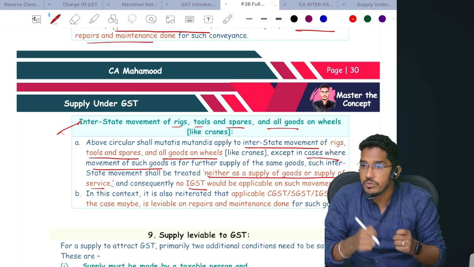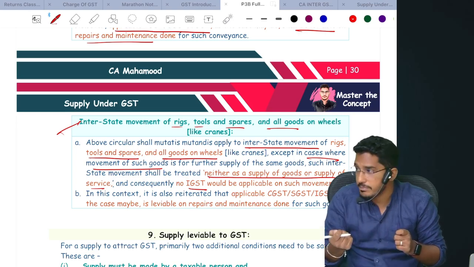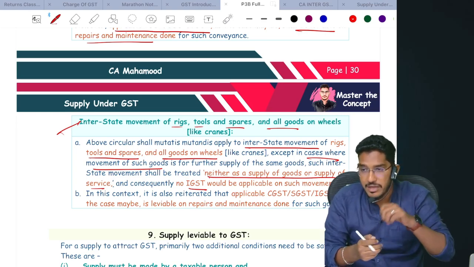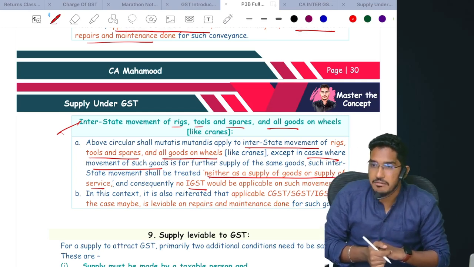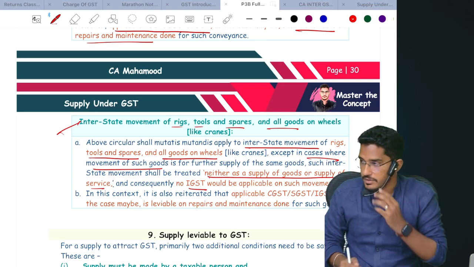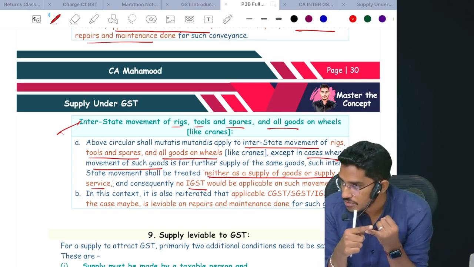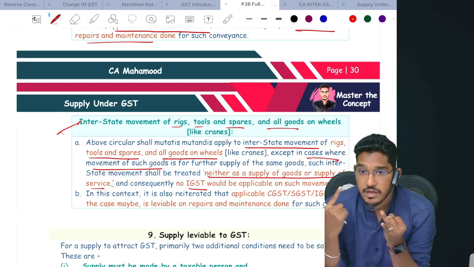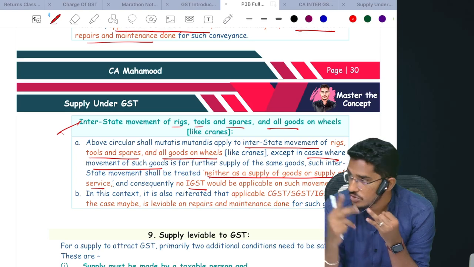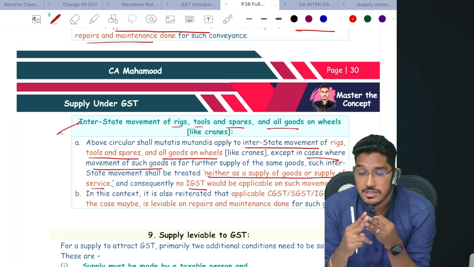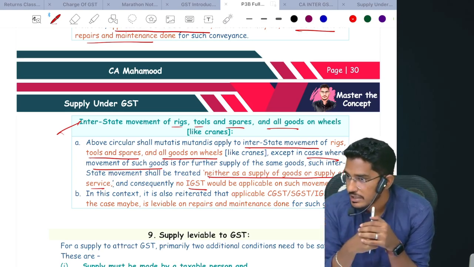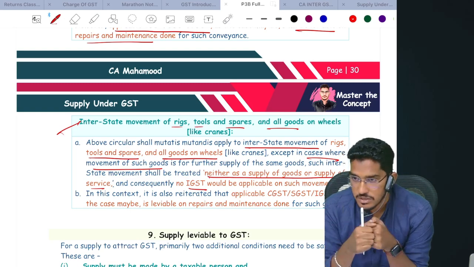However, if you are moving it for repairs, or if you are moving it for renting purposes, on that rental, on that repair, you can collect GST, but not on the entire value of that conveyance. Understood? So this is regarding non-supply. We have covered non-supply. Rule 3, 6 paragraphs we have covered. We have covered non-supplies under notification, 2 activities we have covered. We have covered non-supplies under circular. Here also 2 activities we have covered. Understood? Shall I proceed further now?